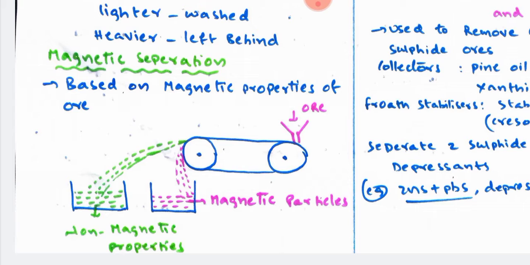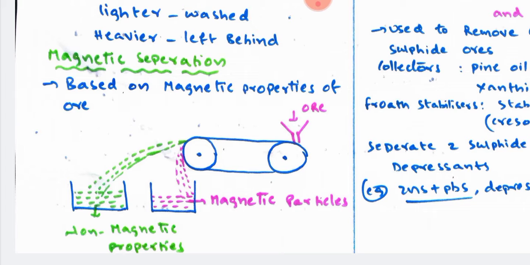This kind of separation is called magnetic separation. So by using magnetic separation, all the impurities are separated, whether magnetic or non-magnetic impurities. This is the second method, and it is a very easy method.